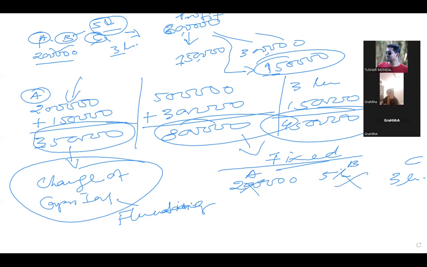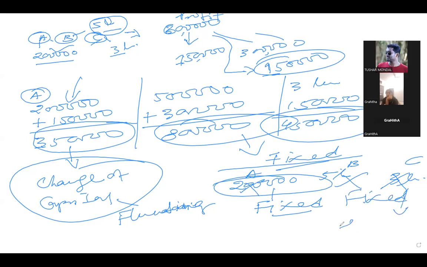If it is not added here, think about it: the partner's capital should be fixed. Capital should not be changed.